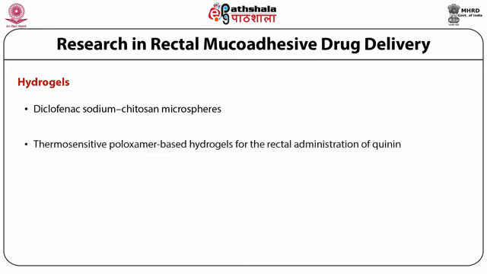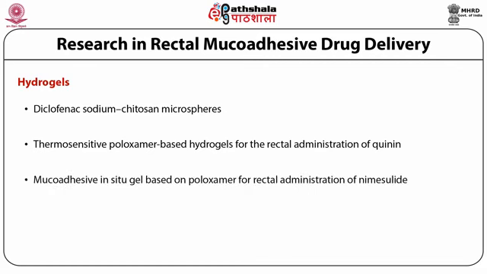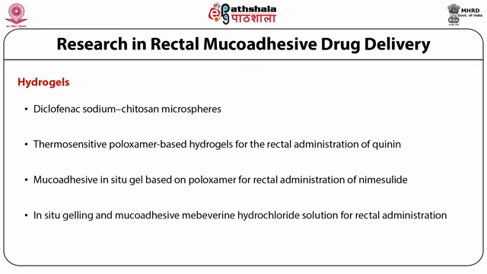Similarly, chitosan microspheres have been made using diclofenac sodium, which were then delivered by way of hydrogel formulations. Similarly, nimesulide, which is used for reducing inflammation or pyrexia in kids and adults, has been formulated into a mucoadhesive in situ gel, and the polymer exploited was poloxamer. The in situ gelling and mucoadhesive mebeverine hydrochloride solution for rectal administration has also been researched.